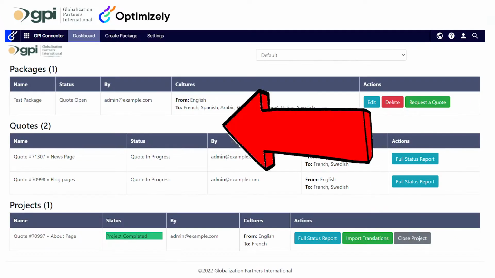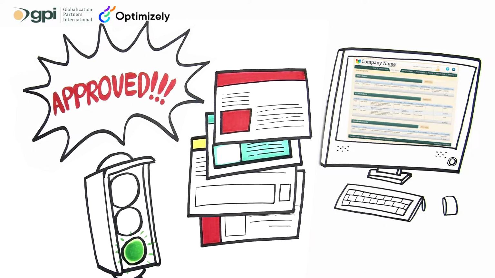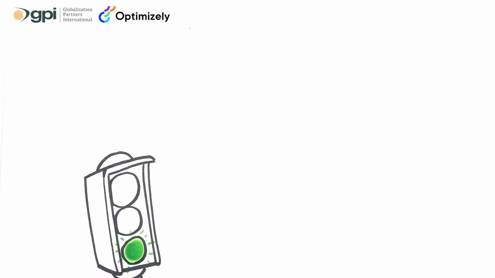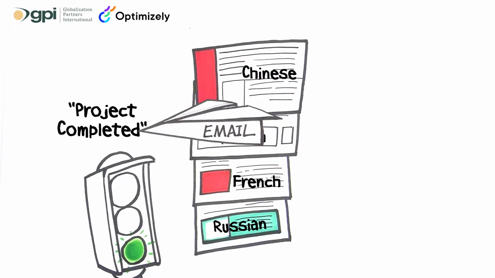Within the dashboard, the new quote appears. With approval, your project starts. Check the project status by clicking Full Status Report. When translations are completed, the status changes to Project Completed, and you receive an email that translations are done.